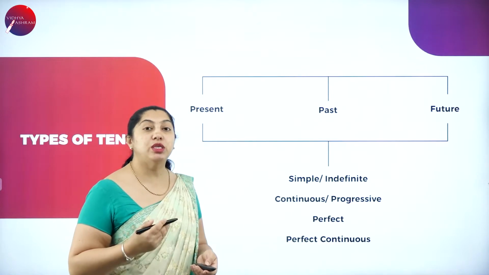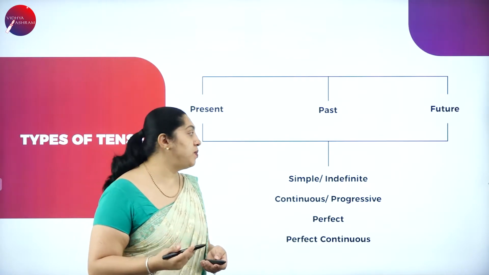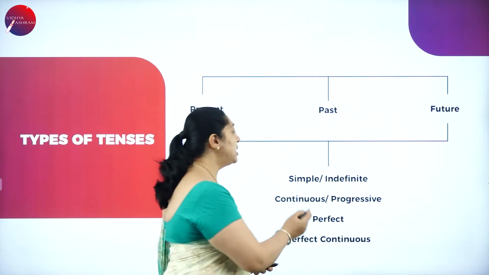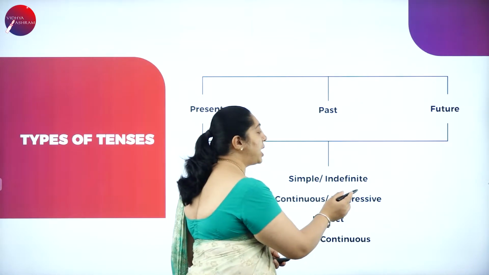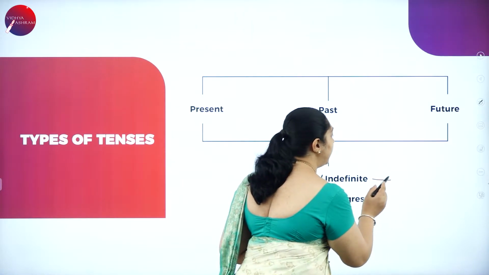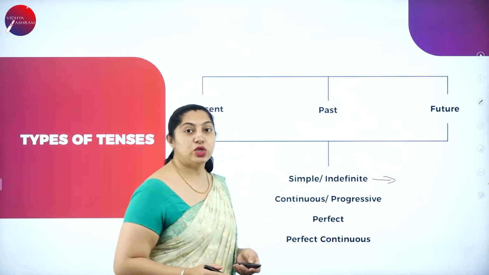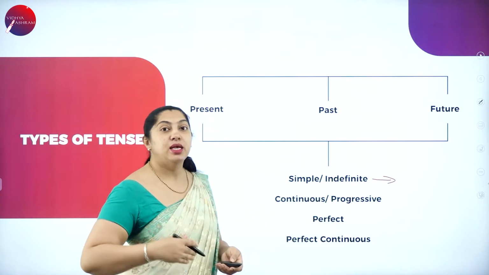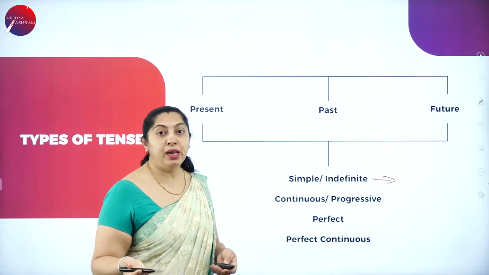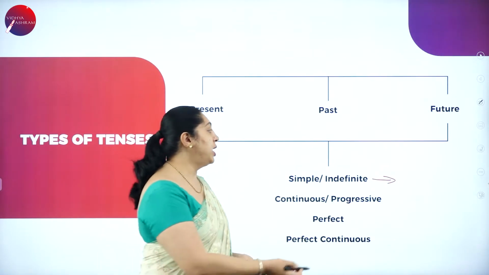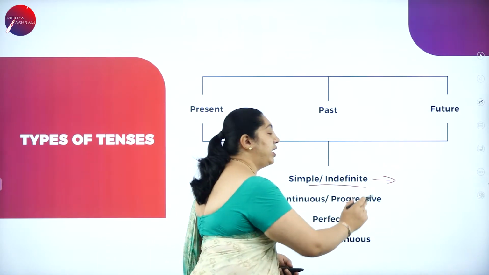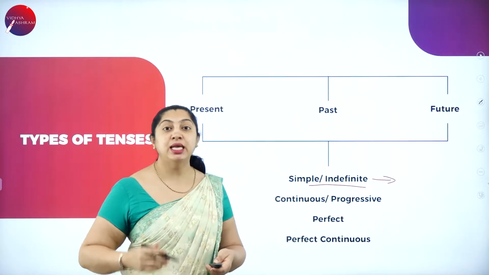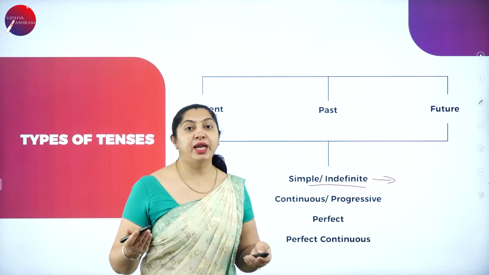When I talk about simple present, simple past or simple future, it is known as the simple or indefinite tenses.